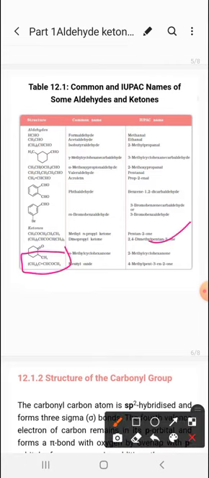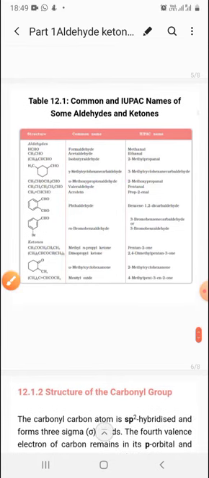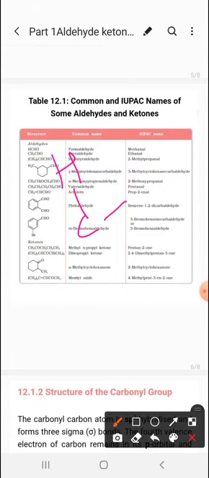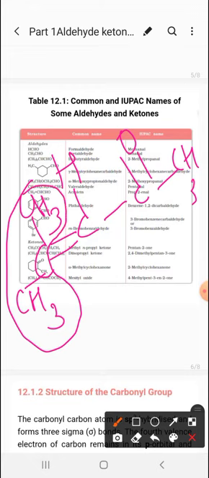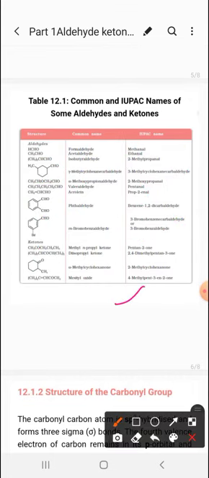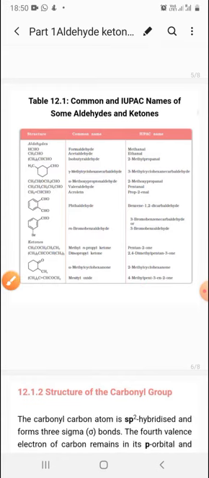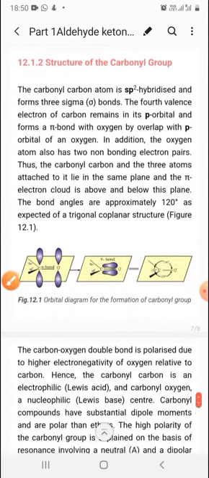And after that, this is very important, mesityl oxide. This structure you have to learn, and it is very important. This is mesityl oxide. The isopropyl group, double bond CH, CO, CH3. The common name is mesityl oxide, and its IUPAC name is 4-methylpent-3-en-2-one. So these are very important IUPAC names of some aldehydes and the ketones.